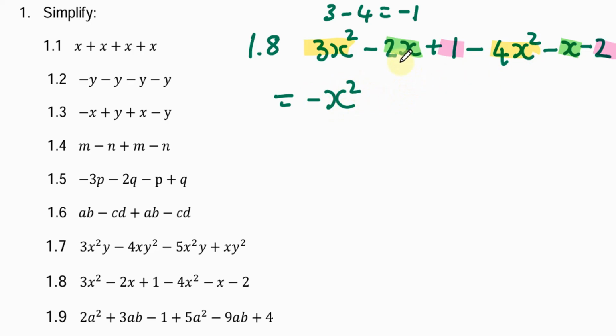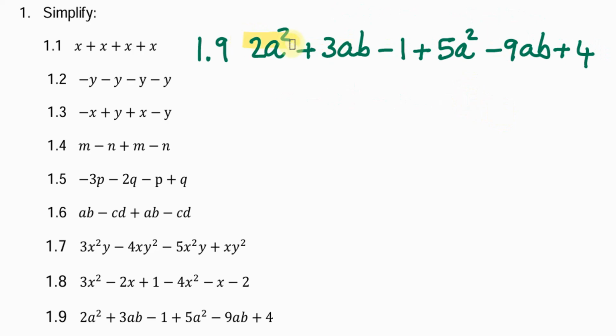Then we have negative 2x minus x. There's a 1 here that we don't write. And what is negative 2 minus 1? Negative 2 minus 1, of course, is negative 3. So negative 2x minus 1x is negative 3x. Then we have 1 minus 2, which of course is negative 1.